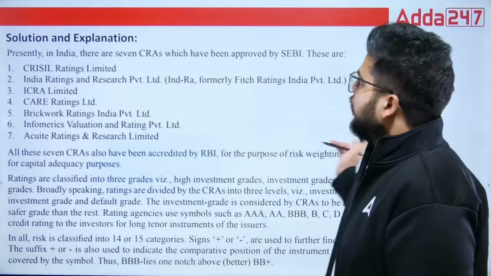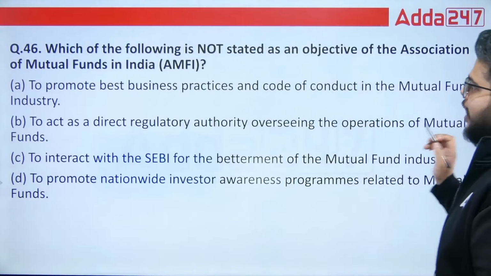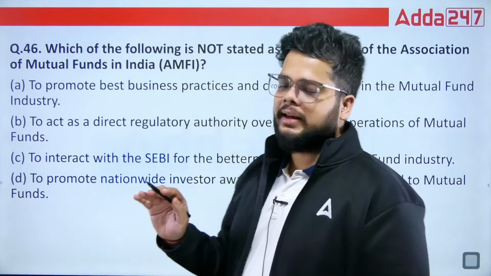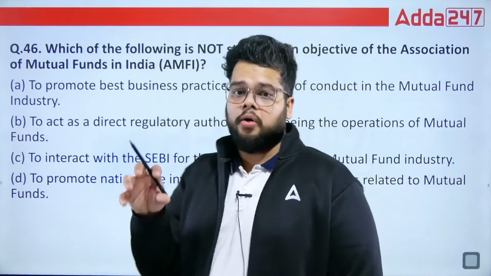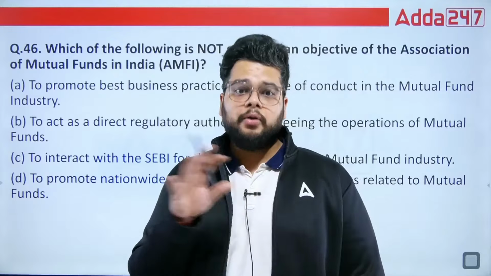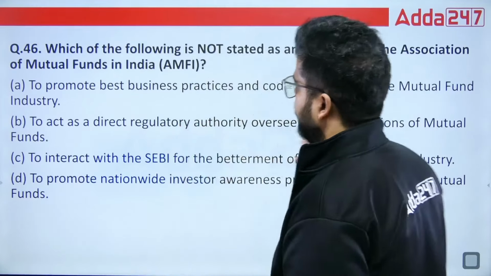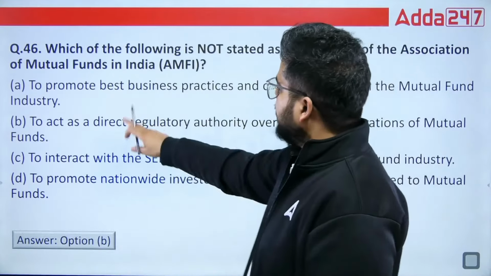Fine. Next we have, which among the following is not stated as an objective of AMFI, Association of Mutual Funds in India. So AMFI basically is not having a direct hold over the mutual fund. It is not the regulator of the secondary market. It only talks about the mutual fund aspect. Fine. So the right answer for this question will be to act as the direct regulatory.